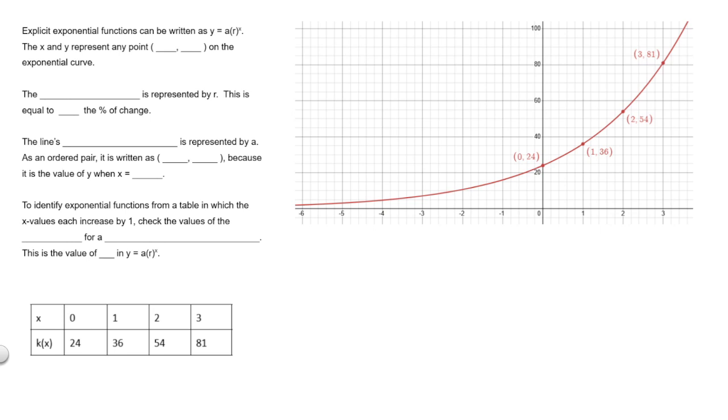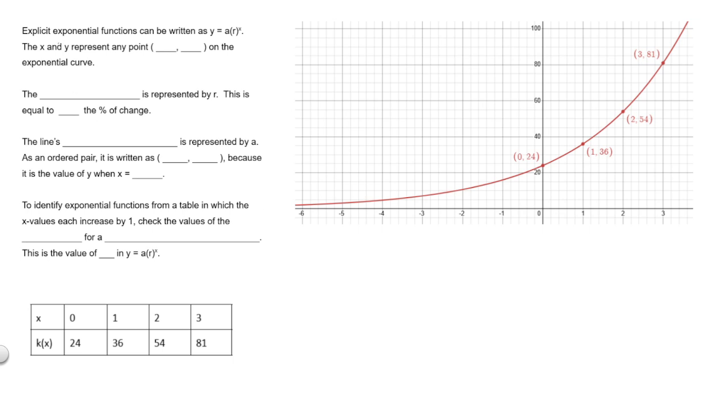In this video, I will cover a few topics involving exponential functions. We'll look at how to determine whether we have an exponential function when given a table, and we'll also look at how to write the explicit form of an exponential function.